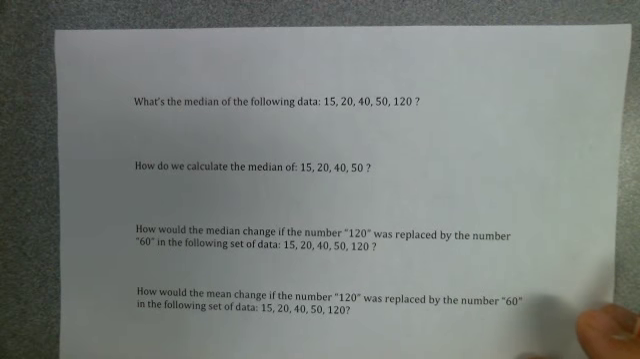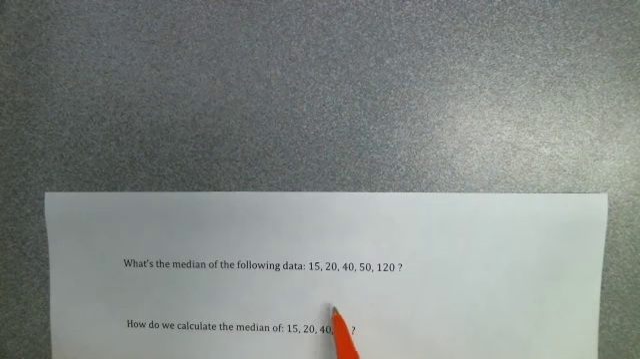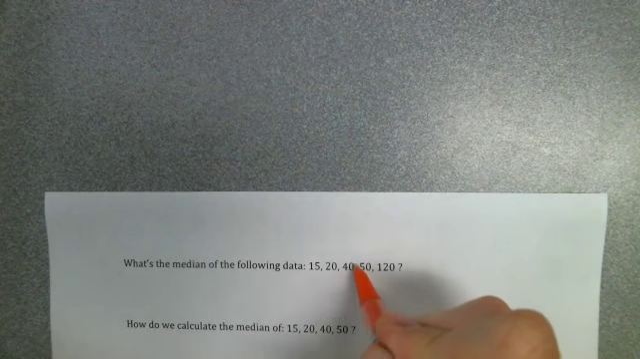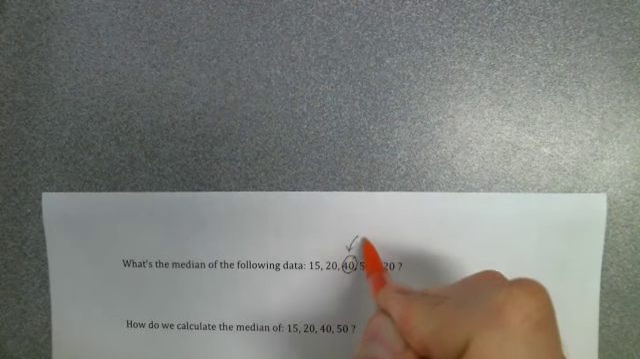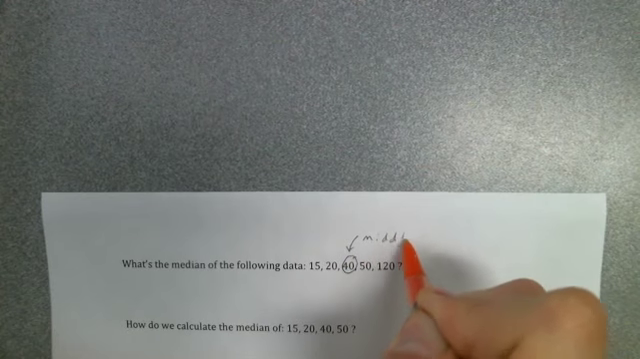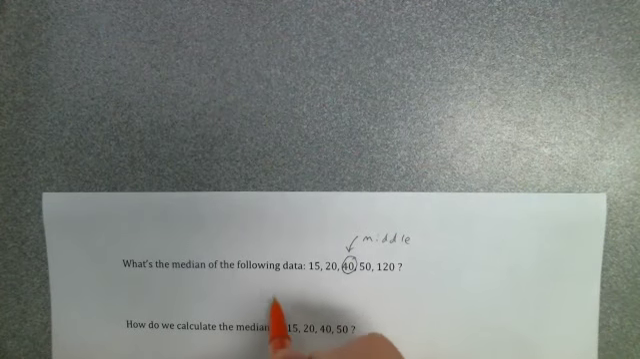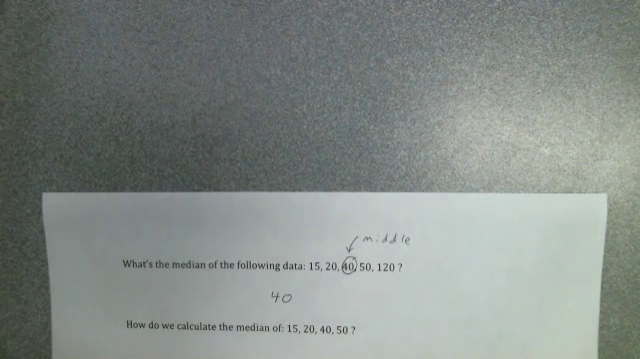All right, so let's find the median of some data. So let's say this is our set of data. We got these 5 numbers. Well, the median number is the number right smack dab in the middle. So 40 would be the median in that set of data.